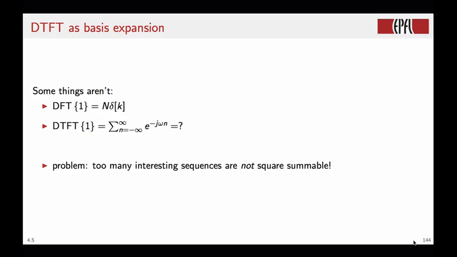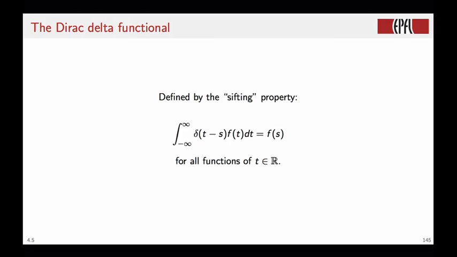So in order to be able to keep using the change of basis paradigm, even for sequences that are not square summable, we have to introduce a little mathematical trick called the Dirac delta function. This little animal here, which is usually indicated by the symbol delta, but now delta of a real variable t, not the delta sequence, is defined by the sifting property that looks like this.